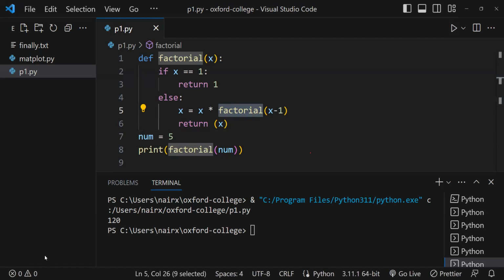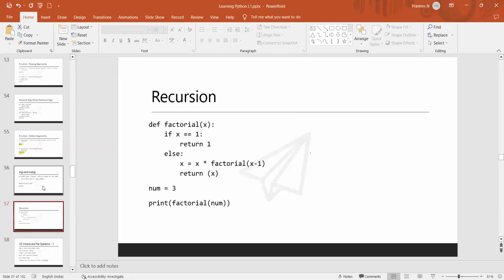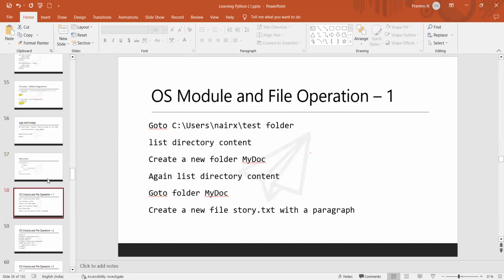All right, so we have to end this session here today, and we'll start with file operations in the next session.